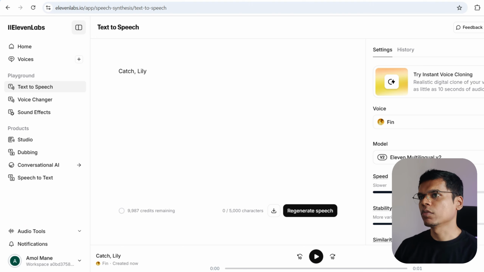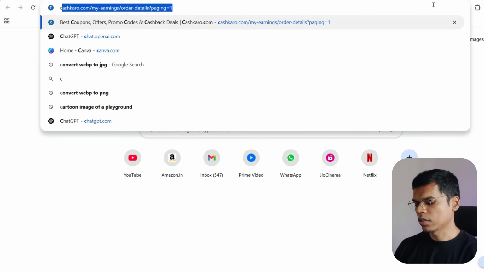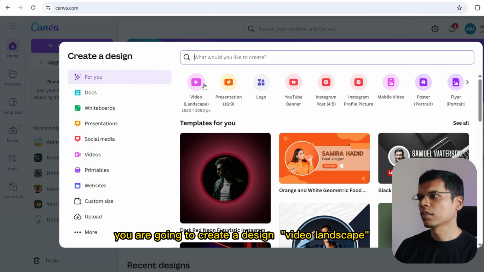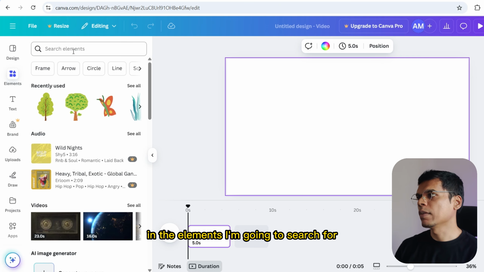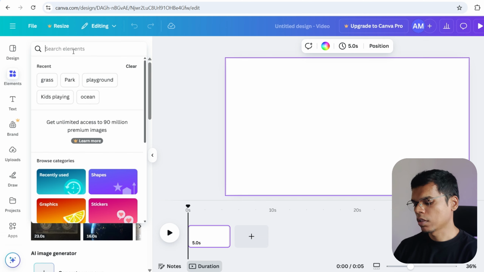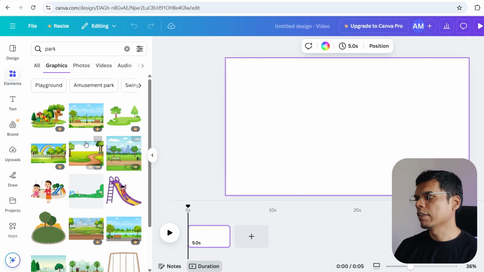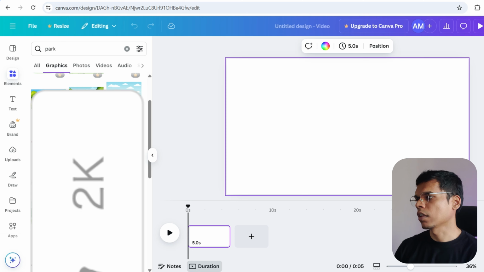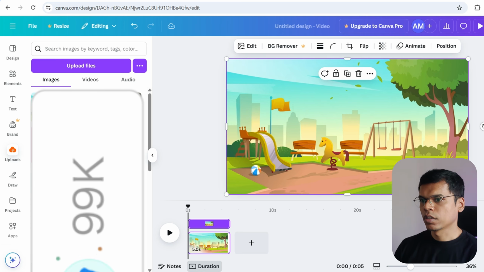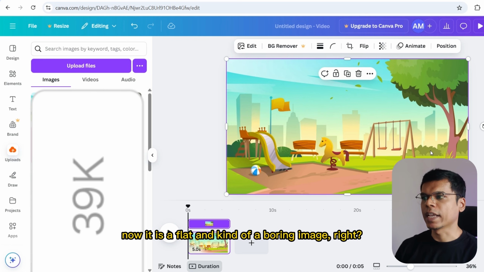After that, you have to go to Canva. Here you are going to create a design, a video landscape. In the elements, I'm going to search for park. You can choose a relevant one from the list here. I'm using this one. Now it is a flat and kind of a boring image, right?